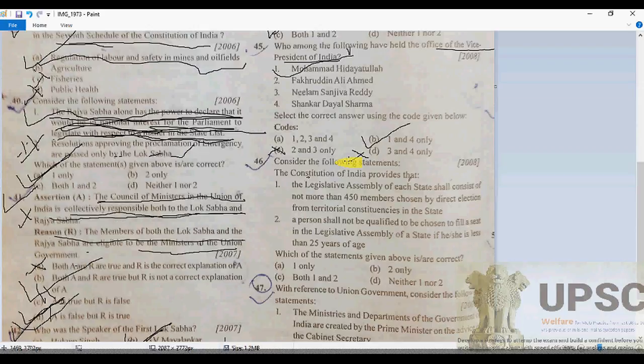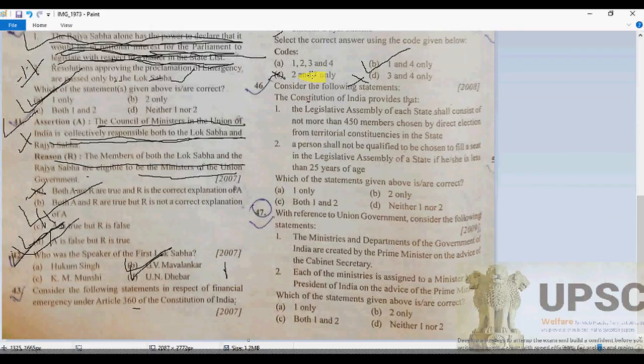Now, Muhammad Hidayatullah, let me inform you, was Vice President of India from 1979 to 84. And fourth, Shankar Dayal Sharma was also Vice President of India, from 87 to 92. But Fakhruddin Ali Ahmed and Neelam Sanjiva Reddy never became Vice President. So B is going to be correct here.